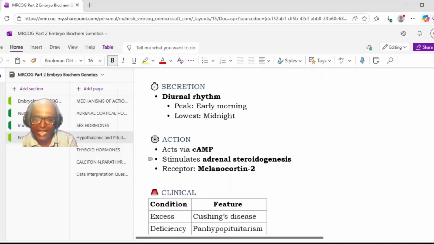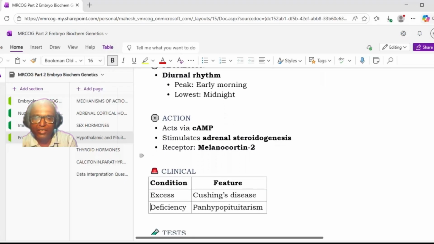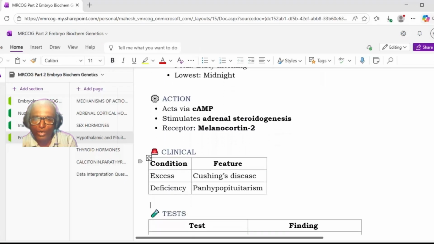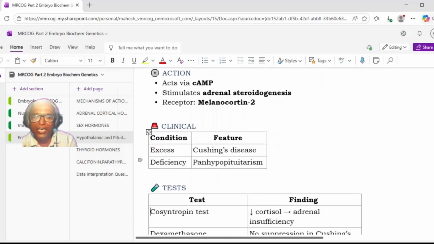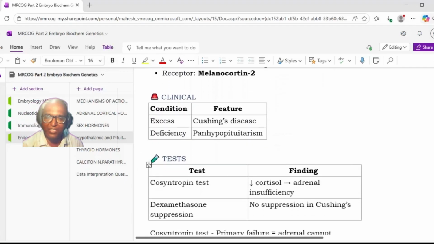It acts via cyclic AMP. It will stimulate adrenal steroidogenesis, and the receptor responsible is the melanocortin 2 receptor. Clinically, excess of this ACTH will lead to Cushing's disease, and deficiency will lead to pan-hypopituitary deficiency, generally seen with panhypopituitarism. So this is about ACTH.